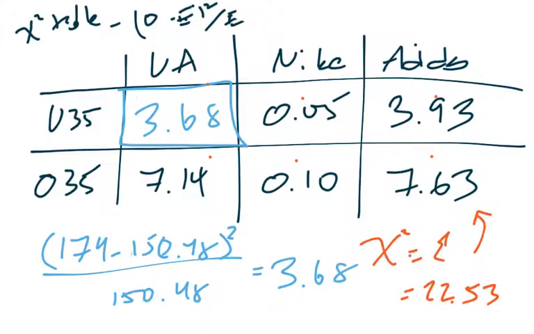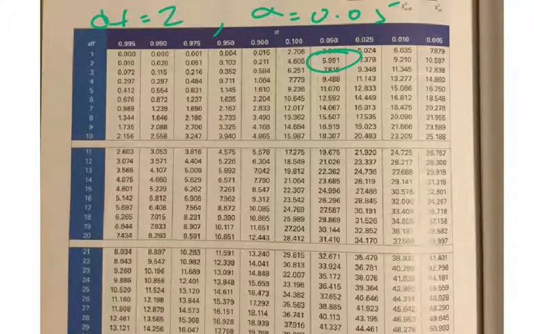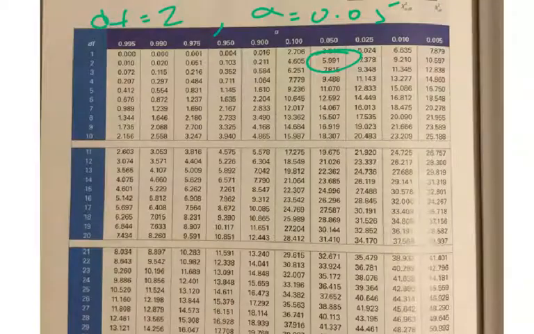So now if we look at a critical value to compare our test statistic to, we're looking at a chi-square with 2 degrees of freedom, and we're going to say the alpha value is 0.05. So our critical value is 5.991. Well, clearly, our test statistic of 22.53 is bigger than 5.991.